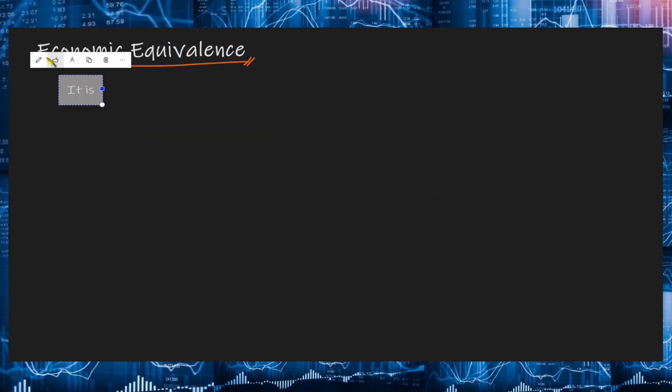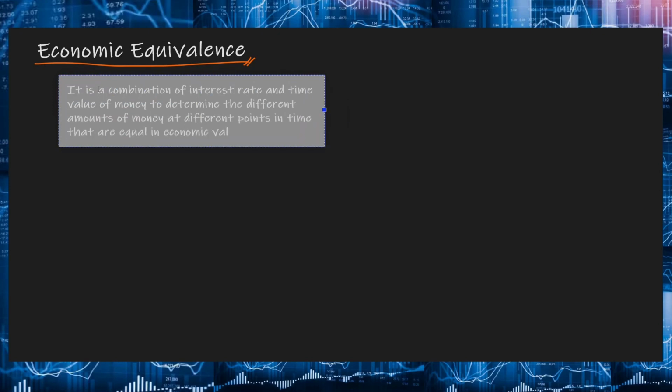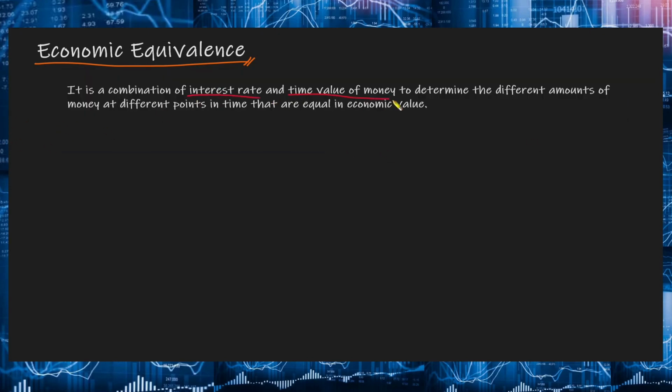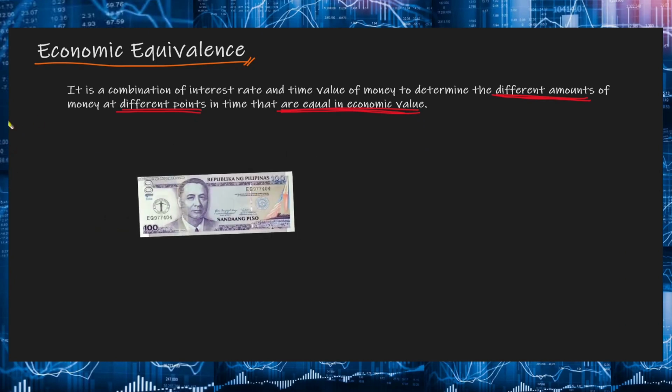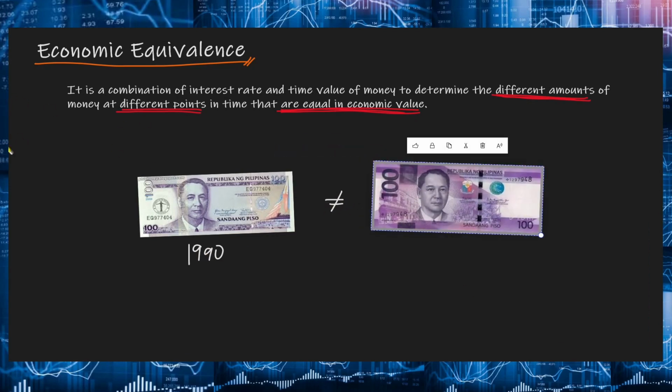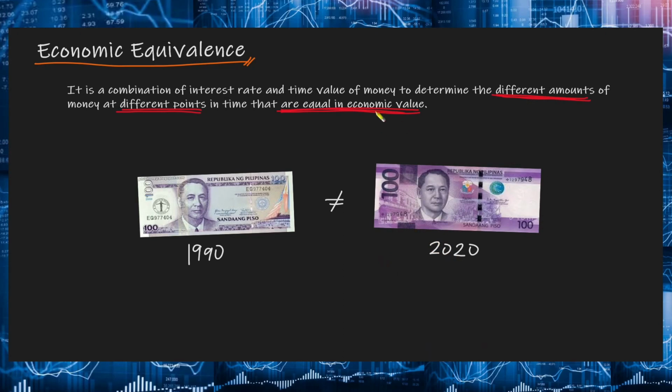Okay, so next we are going to talk about the concept of economic equivalence. Now, yung tinatawag na economic equivalence is a combination of interest rate and time value of money to determine the different amounts of money at different points in time that are equal in economic value. Okay? So, hindi mo kasi pwedeng sabihin na, let's say, yung 100 pesos mo in the year 1990, hindi siya equal doon sa 100 pesos in the year 2020.